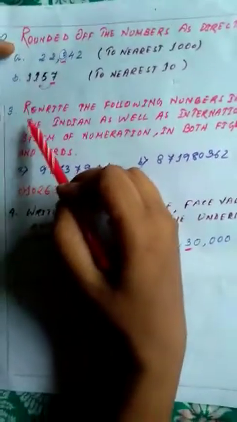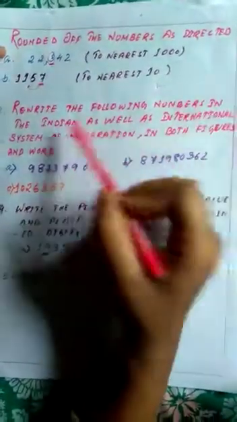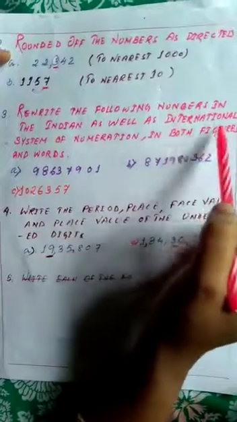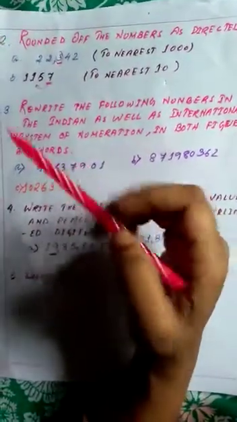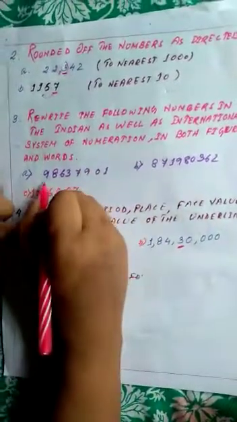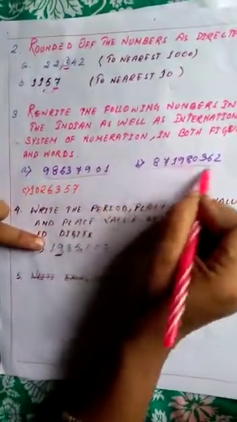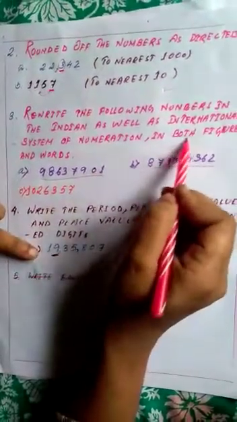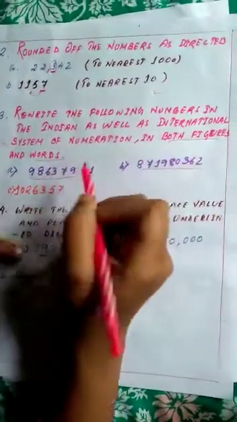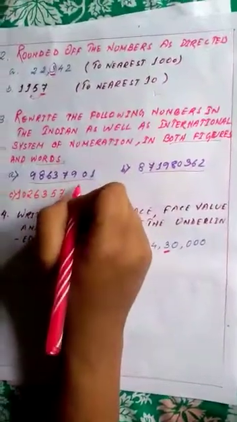Question number 3: rewrite the following numbers in the Indian as well as the international system of numeration, in both figures and words. I have written some digits here. You have to use the commas, and write it both in figures and in words.